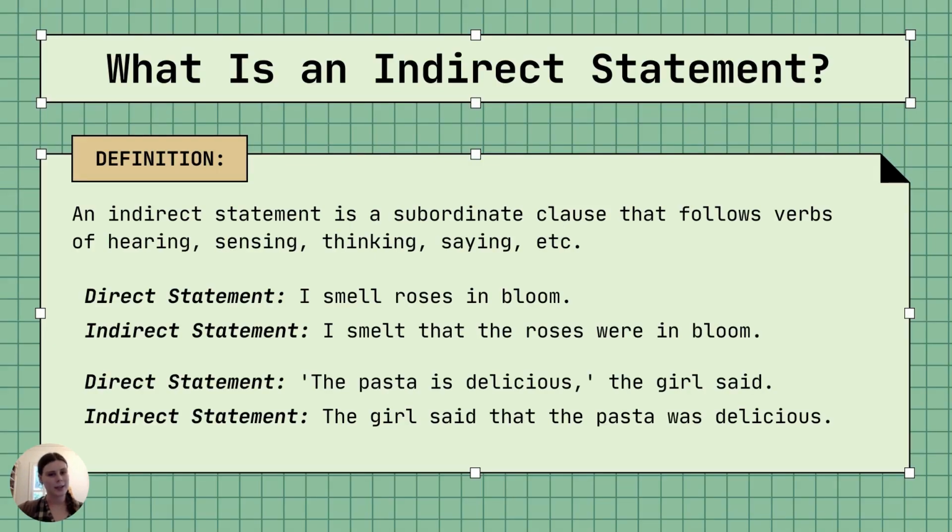So, what is an indirect statement? An indirect statement is a subordinate clause that follows verbs of hearing, sensing, thinking, and saying. A good way to remember this is the verbs that are usually associated with the head. So saying, smelling, seeing, hearing, thinking, sensing, feeling, etc. Right? So they're all very sensory verbs.